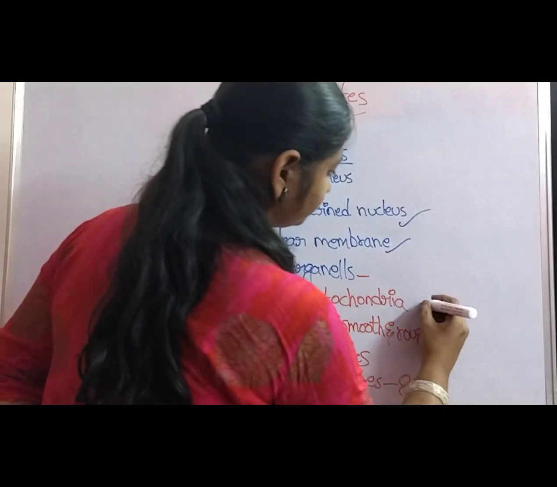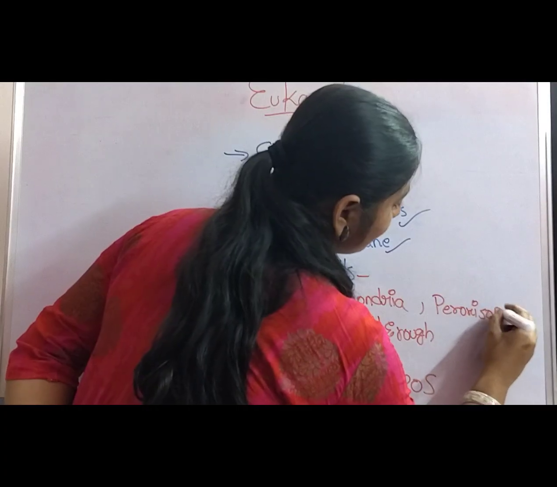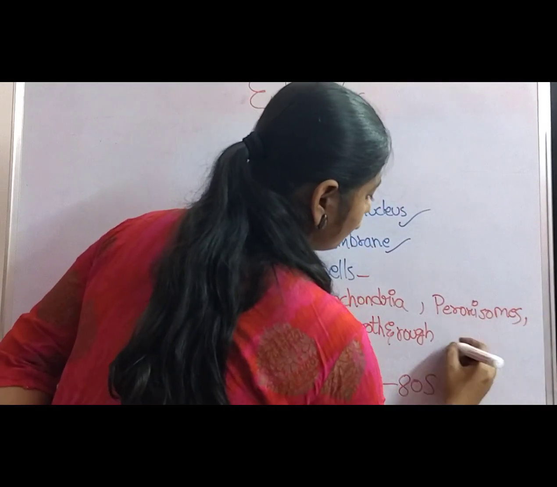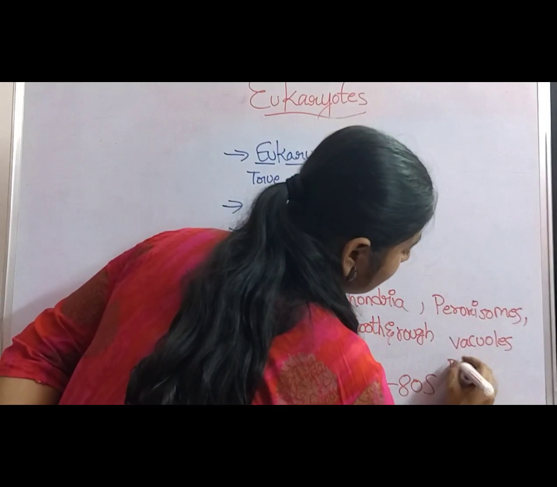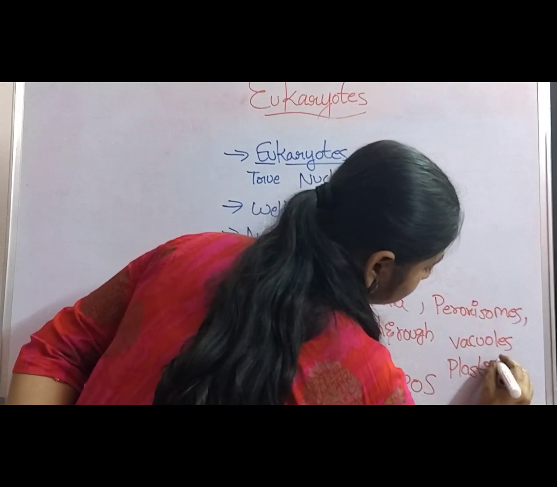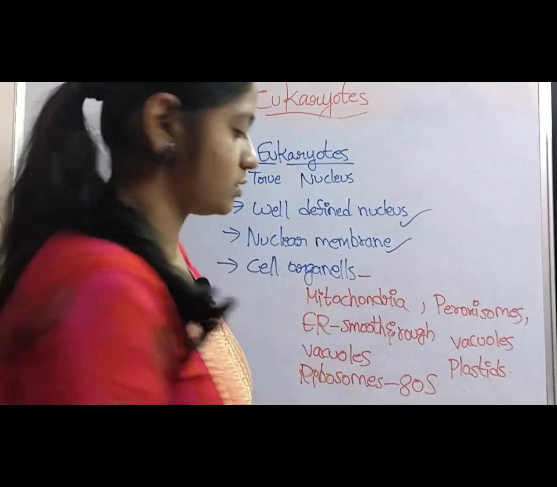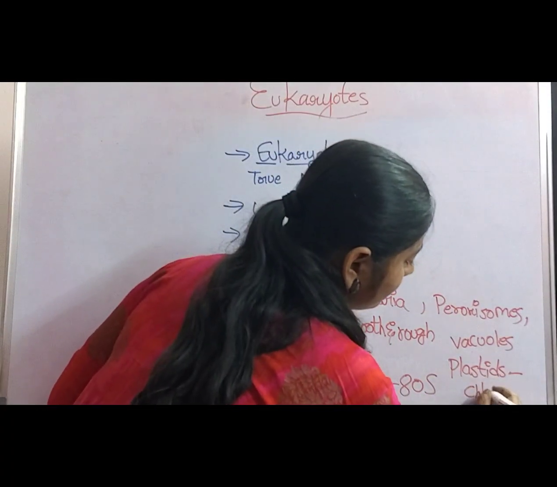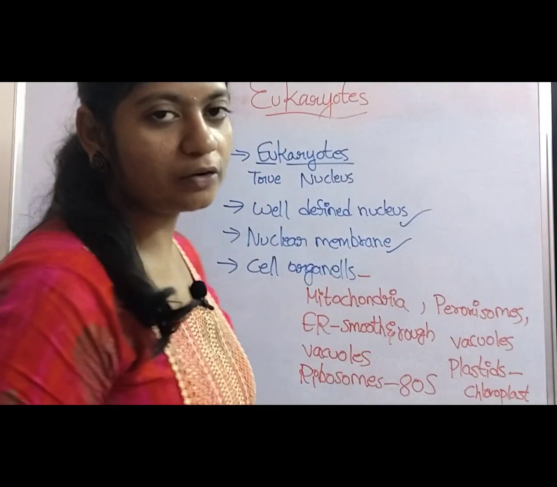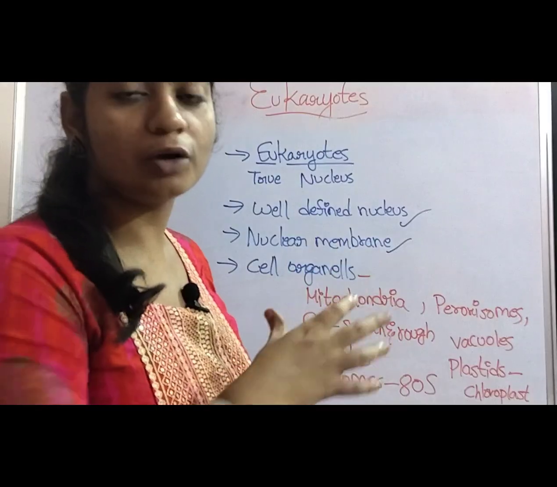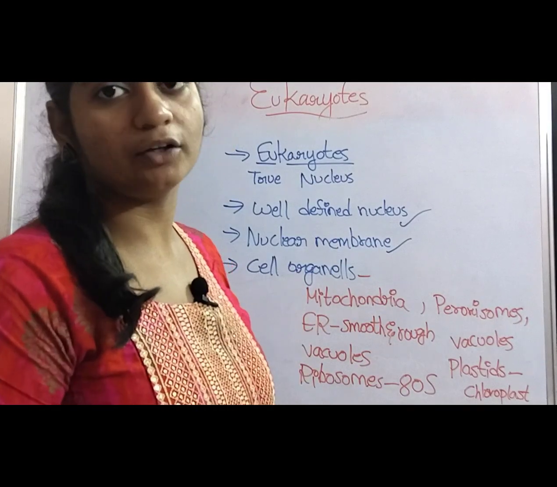Ribosomes, peroxisomes, vacuoles, and also plastids. The plastids are also called chloroplasts. So, these are some of the cell organelles which are present in the eukaryotes, whereas these cell organelles are completely absent in the prokaryotes.